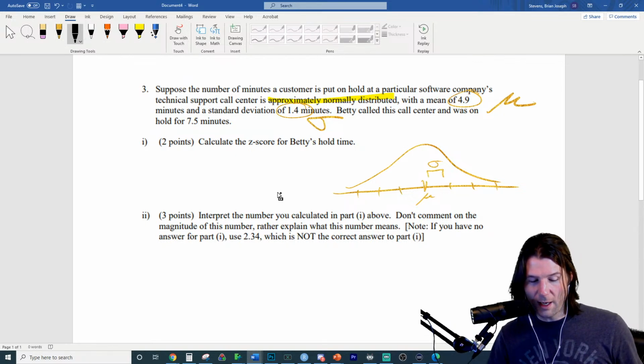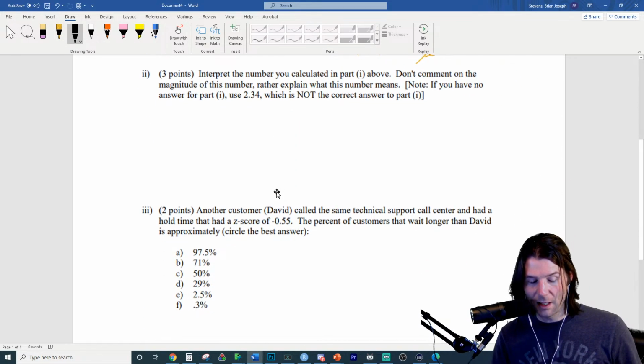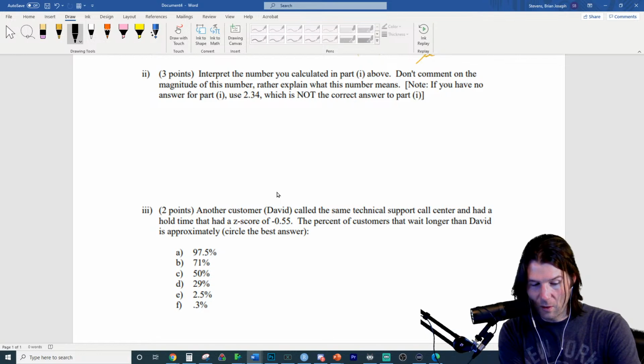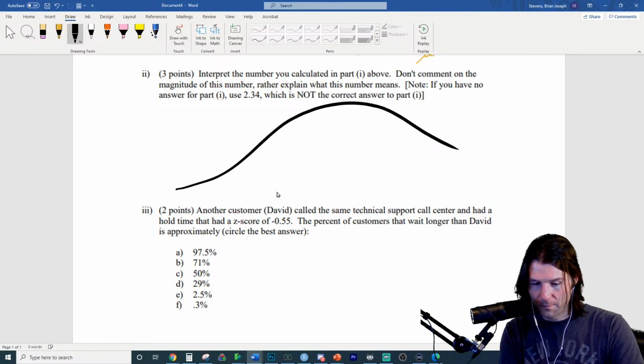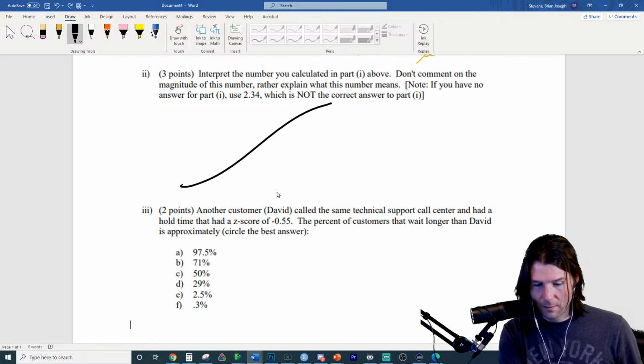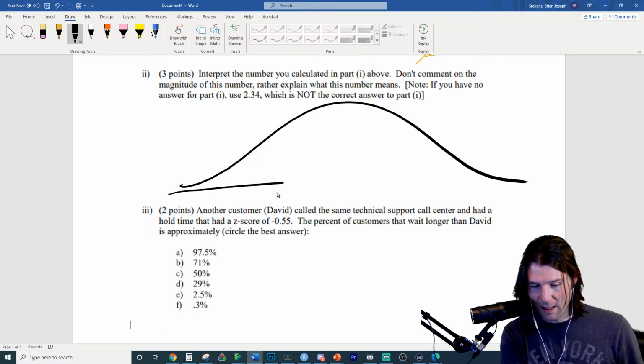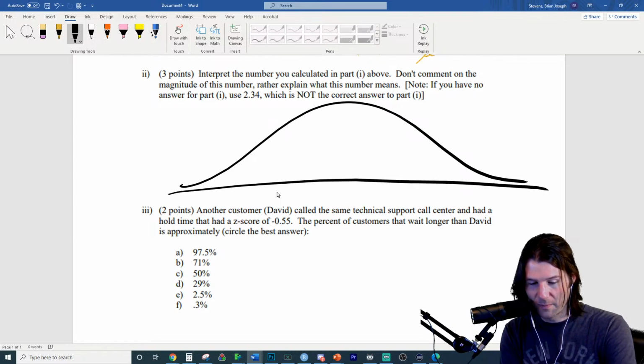Let's go ahead and draw out the curve in this question above and think about how we'll solve this. So when we draw this curve right here, we can do better. I'm going to draw normal curves for a decade. It's my best normal curve. That's the best one I've ever drawn. It's up there.